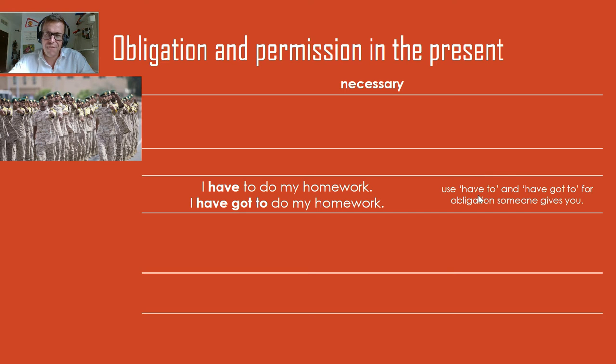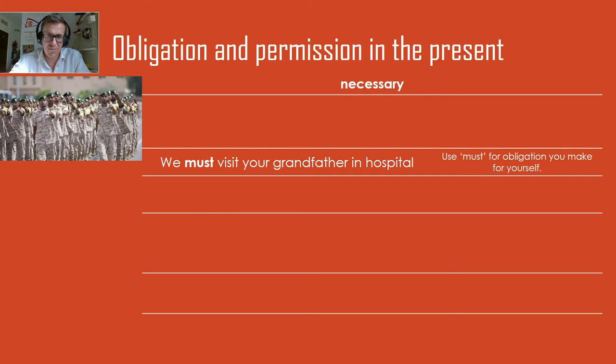Have to and have got to is when another person gives you the rule. So in this one, I have to do my homework, I've got to do my homework. This is because your teacher says it. It's similar to the first one.